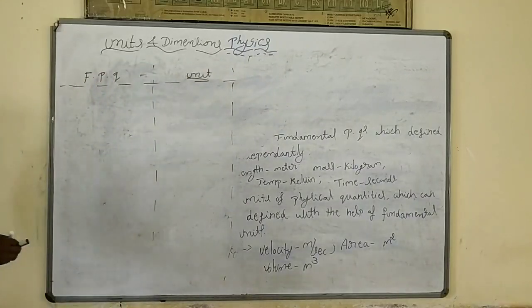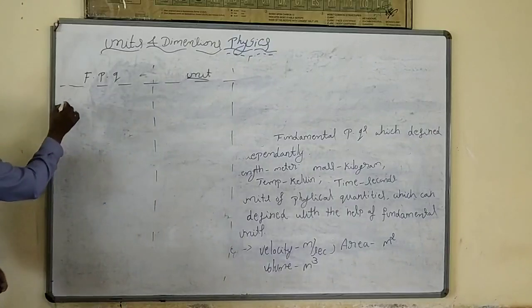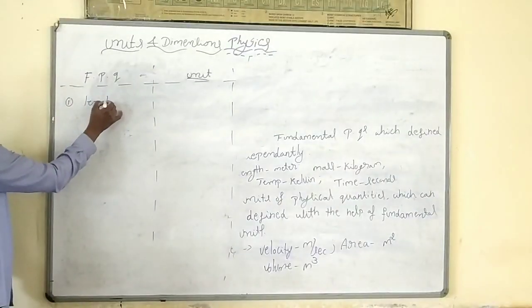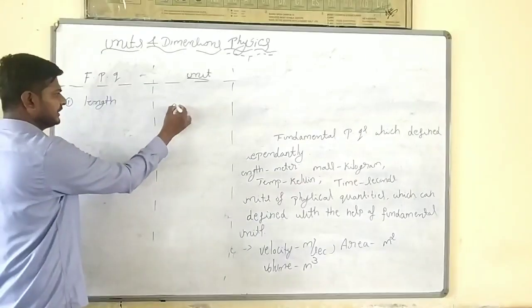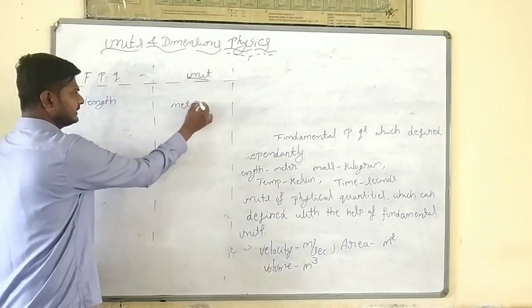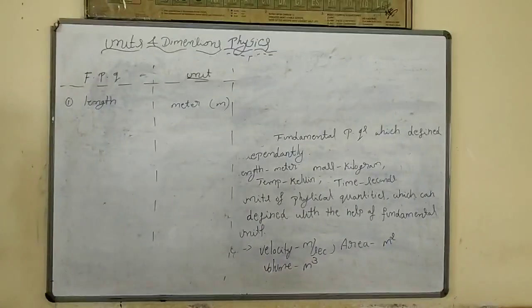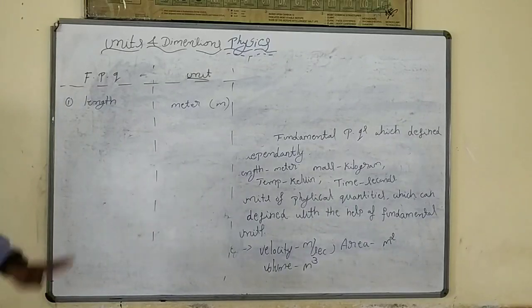Okay, the 7 fundamental physical quantities. First one is length, unit is meter. Already I told, in nature only 7, and the remaining will all be derived.